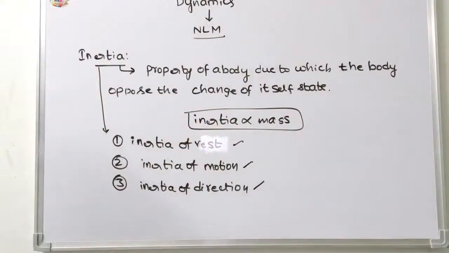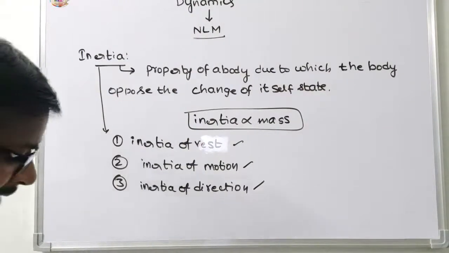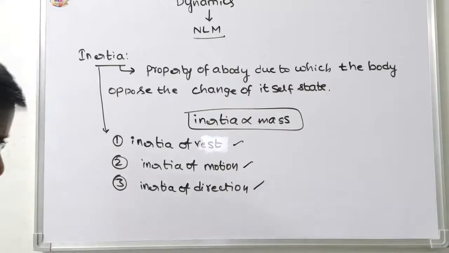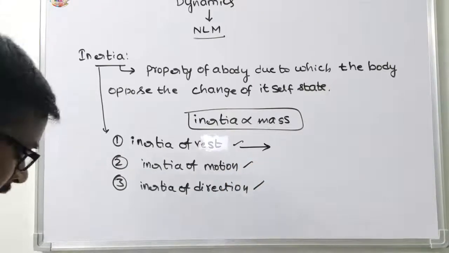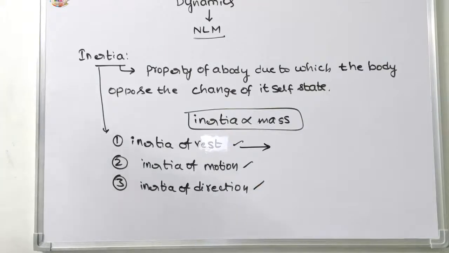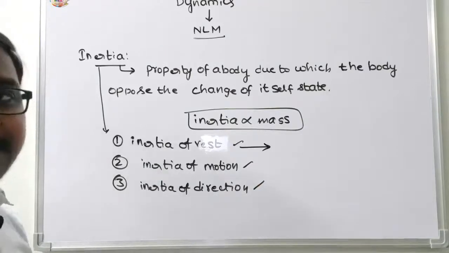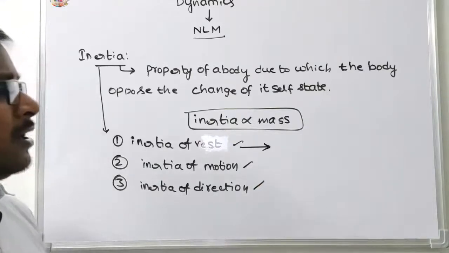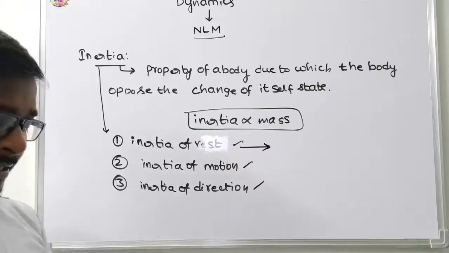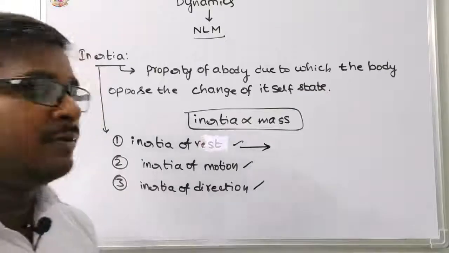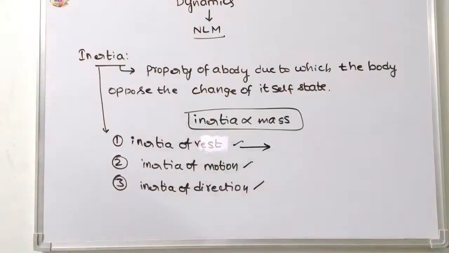The inertia of rest is the inability of a body to change by itself its state of rest. For example, when a bus or a train starts suddenly, the passenger sitting inside tends to fall backward. That is the inertia of rest.